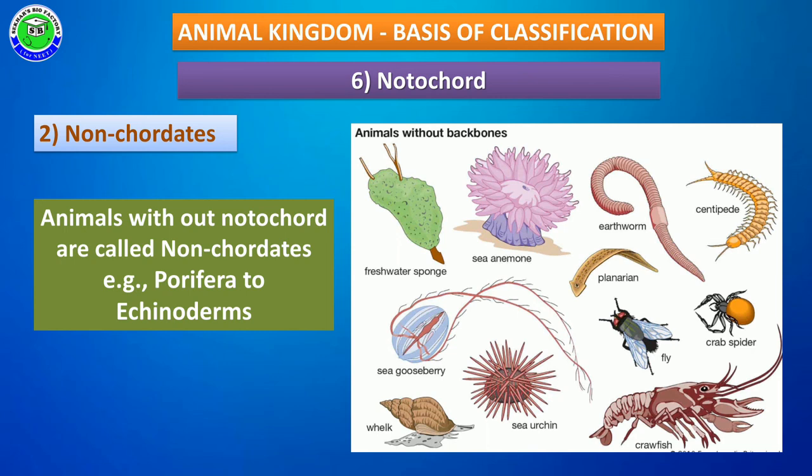So these are the different features that help in animal classification, and based on these features the animal kingdom is classified into different phyla.